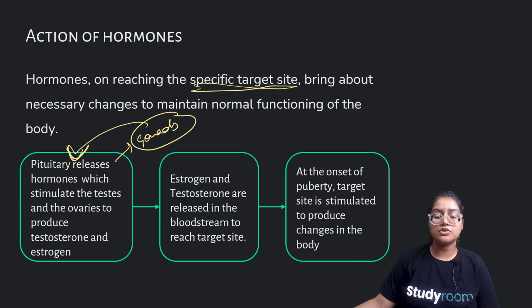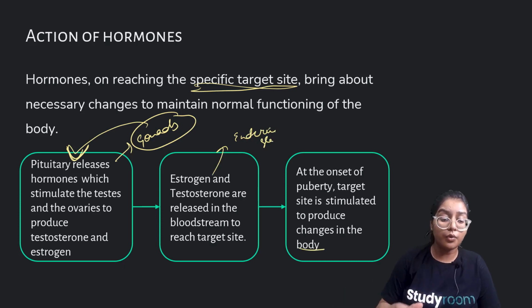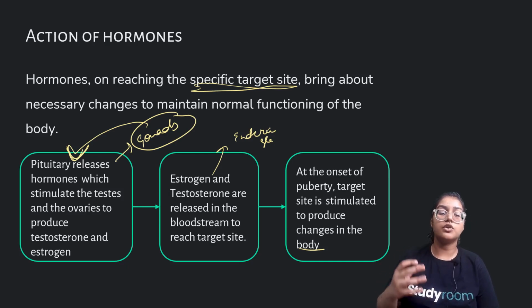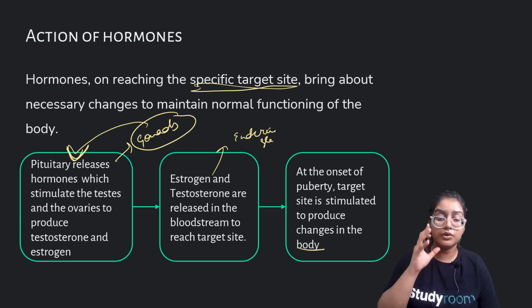The estrogen and testosterone are released into the bloodstream to reach the target sites, because we are talking about endocrine glands here. At the onset of puberty, the target site is stimulated to produce changes in the body. So now you know who regulates the testosterone and estrogen. It's the pituitary, the gland which regulates all the hormones.